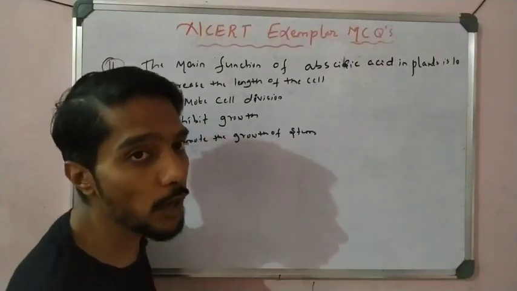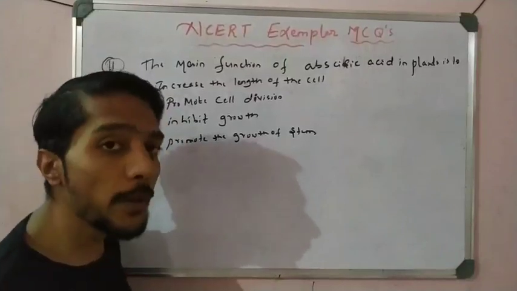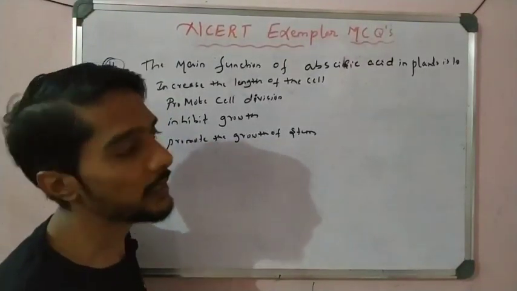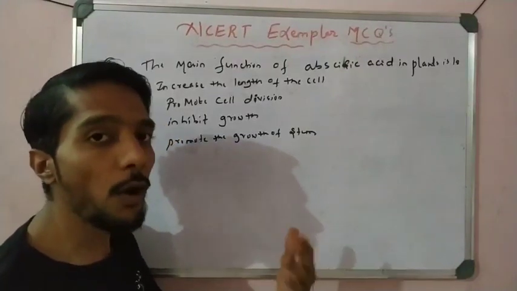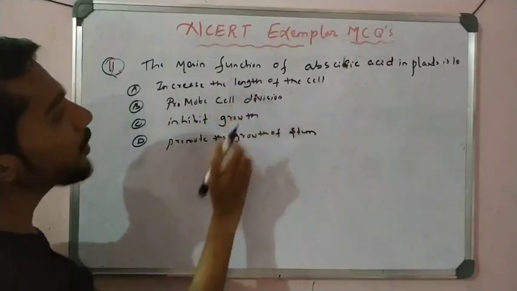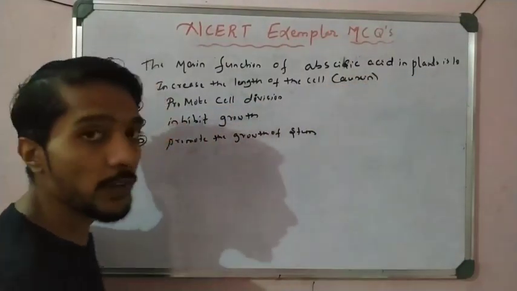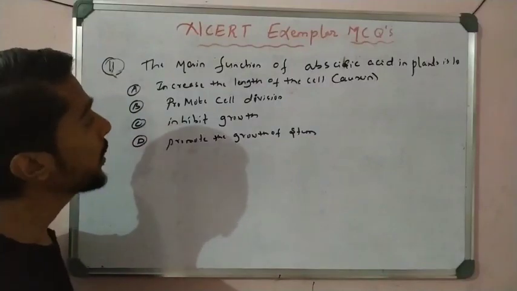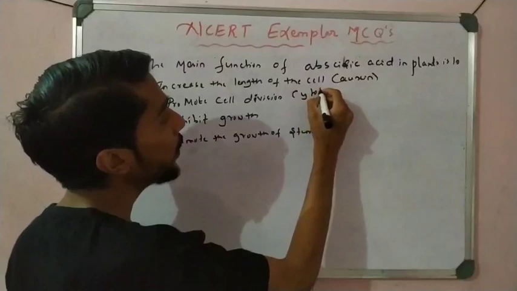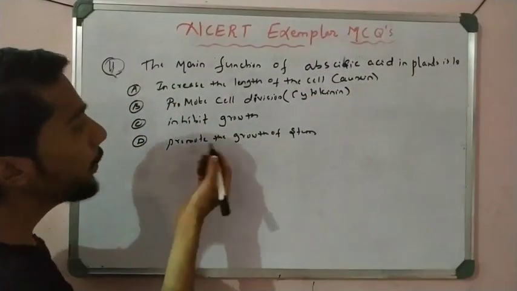There are two types of hormone. One is growth hormone, one is growth inhibitor hormone. In growth inhibitors there are two hormones, ethylene and abscisic acid. The growth hormones are auxin, gibberellin and cytokinin. Let us see: increase the length of the cell, no, that is auxin's function. Promote cell division, no, that is cytokinin. And inhibit growth, that is correct.